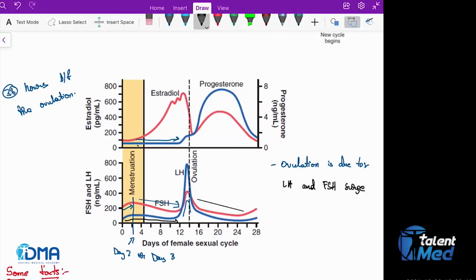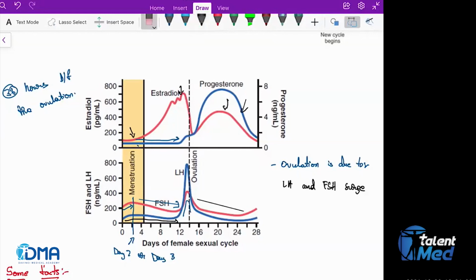So in the exam, don't expect that they are going to separate these graphs and give them to you. They are going to combine each and every graph, and they will point out in this way and ask you which hormone the arrow mark signifies. They can point it out at any point in this whole phase.